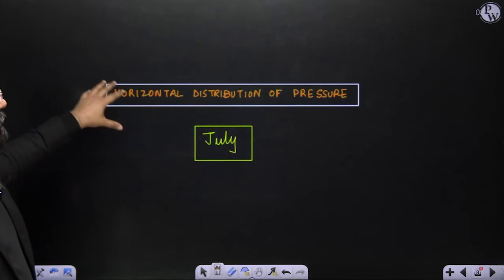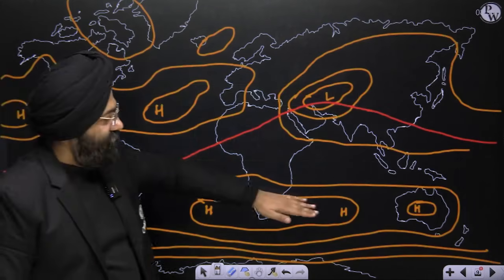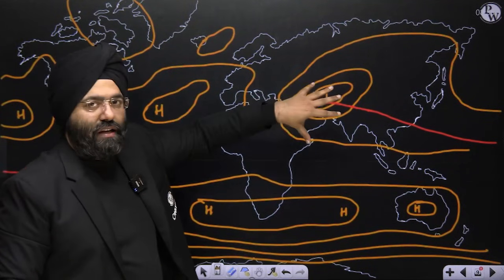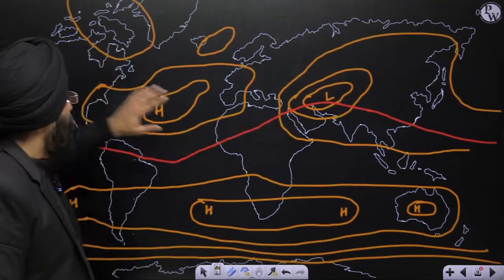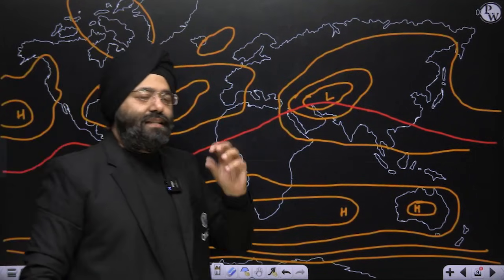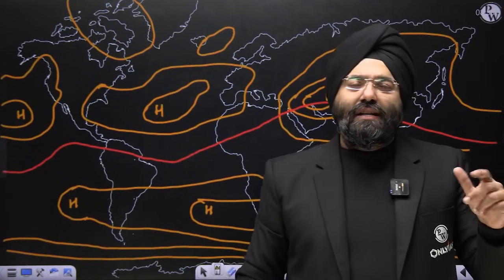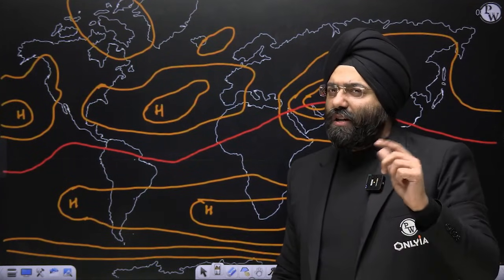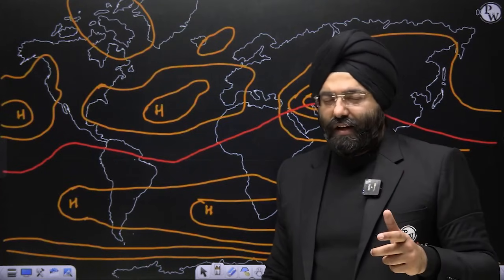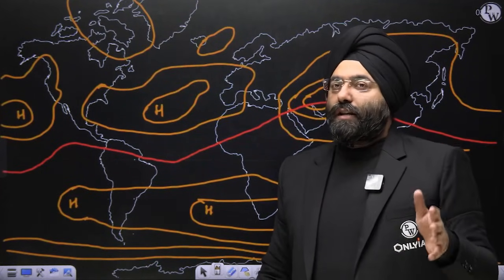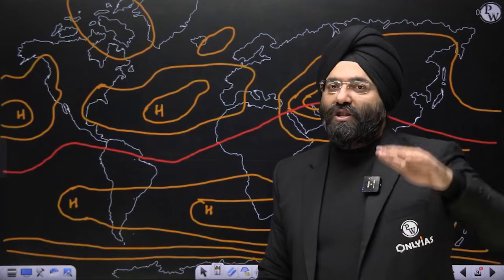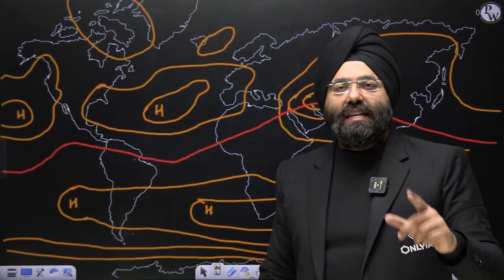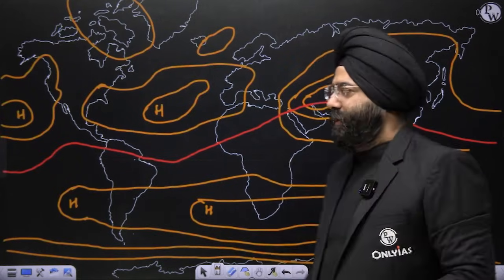And similarly, in the month of July, the sun is directly over the Tropic of Cancer. So this is a region where a lot of heat is being thrown, and that is why low pressure regions are being exerted over the land surfaces also. This is a basic representation. We will go into the detail, only then can you understand. When you see these diagrams or maps, it becomes relatively difficult to see why these things are there. For this, you need to understand the concept of pressure belts and how the pressure belts shift. Once you understand that, these diagrams, isobars and maps become very easy to understand. Let's see them first and then we'll return to this point.